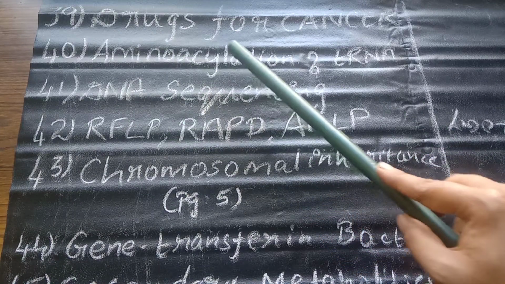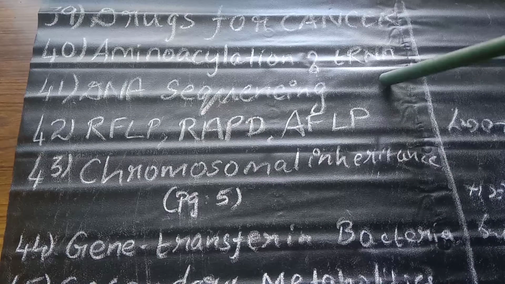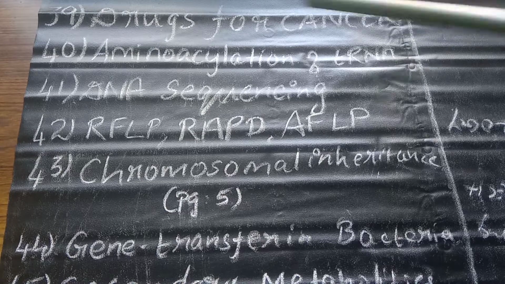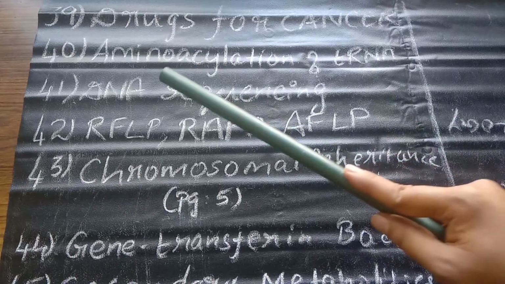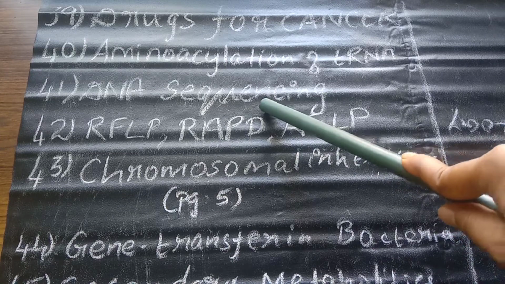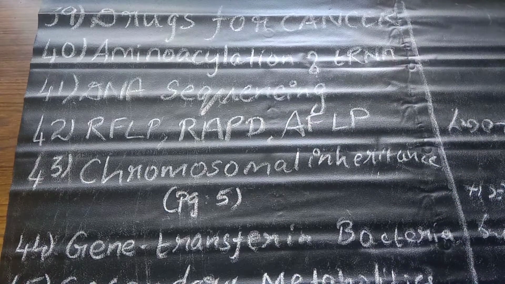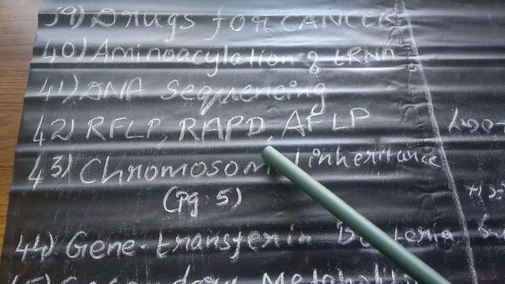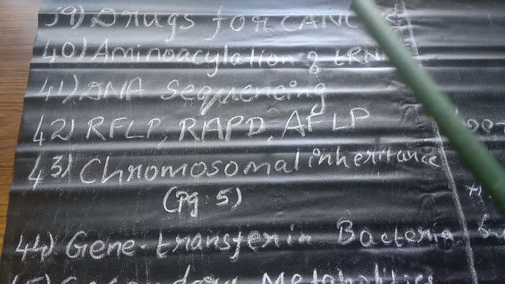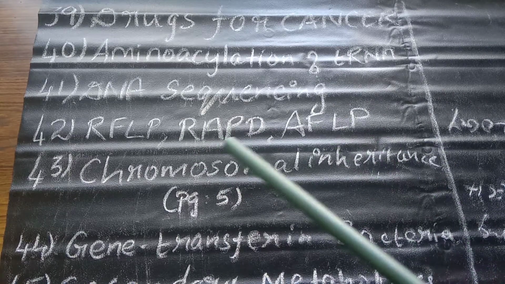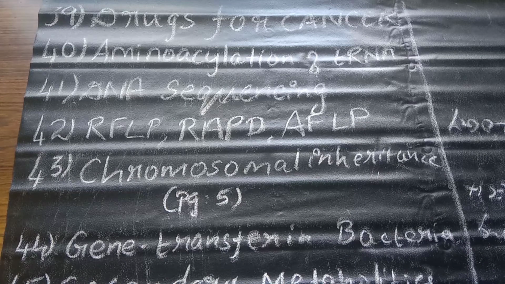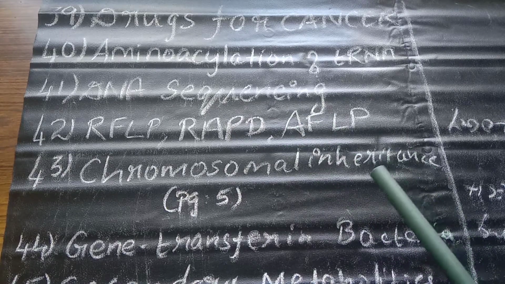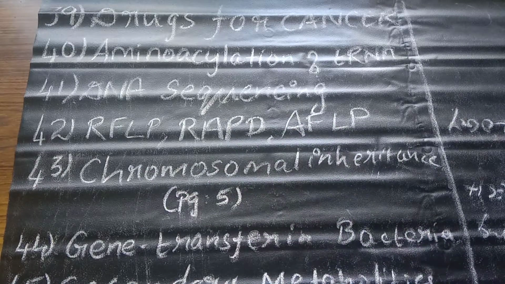Next is the aminoacylation of tRNA. You should know puromycin is an antibiotic which inhibits the aminoacylation process. And DNA sequencing: what are the types of DNA sequencing being used, like Sanger sequencing. Next, RFLP, RAPD, AFLP: among these, which is a codominant marker and which is a dominant marker. As a whole you should study the molecular markers, their advantages and disadvantages, which marker will employ PCR and which will employ sequencing, like that. You should know the difference between all of these, friends.